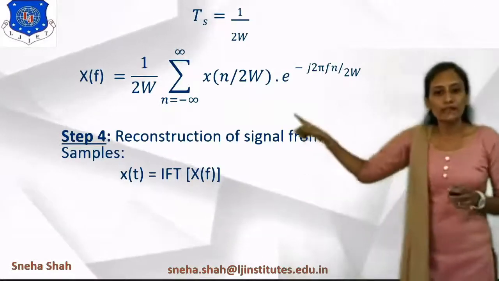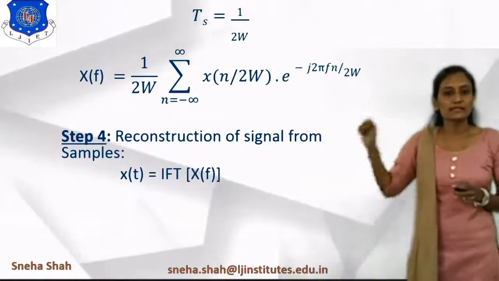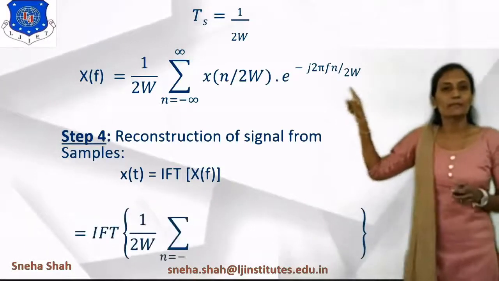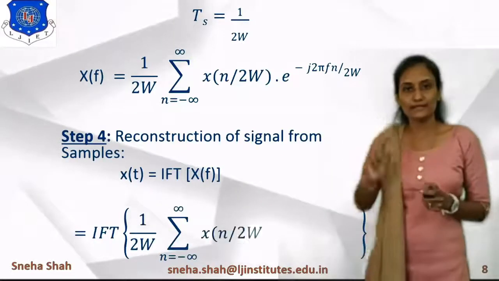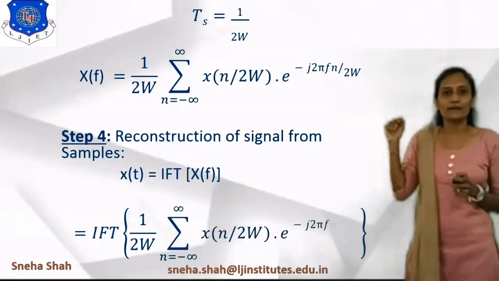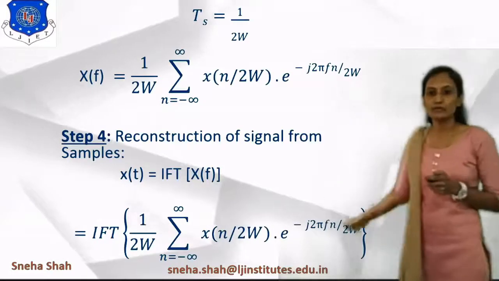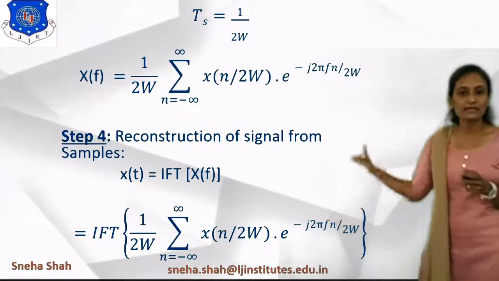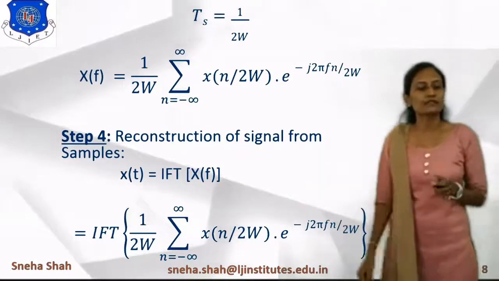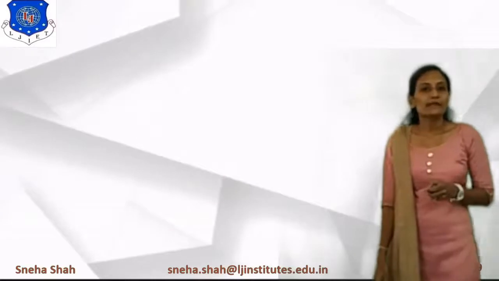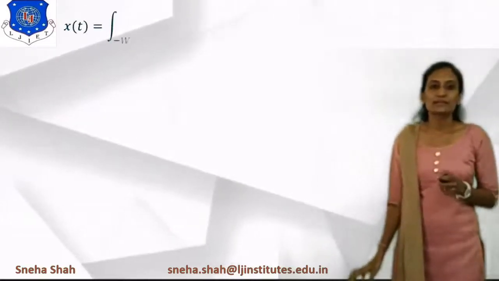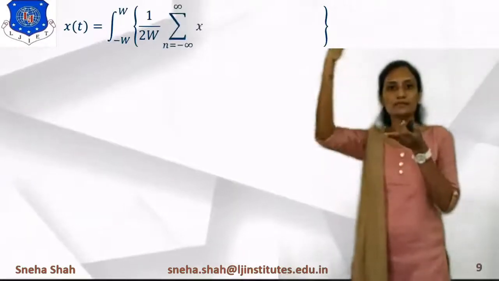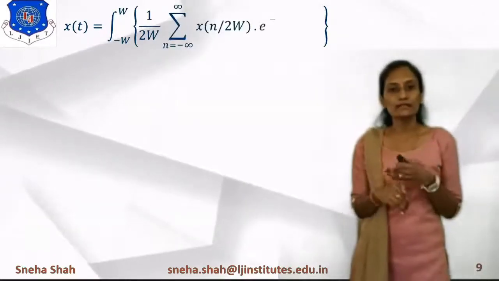Now we will put the value of x of f in this equation. So x of t equals the inverse Fourier transform of this term, meaning 1 upon 2w summation n equals minus infinite to infinite x of n divided by 2w e raised to minus j 2 pi f n by 2w. Now we are simplifying this so that we can recover the original signal x of t back. So if we simplify this function, then we can say that x of t equals, now we had taken the range as minus w to w. So we are taking the inverse Fourier transform.